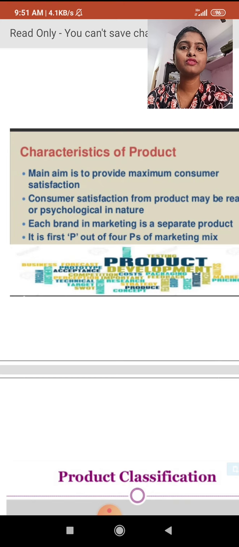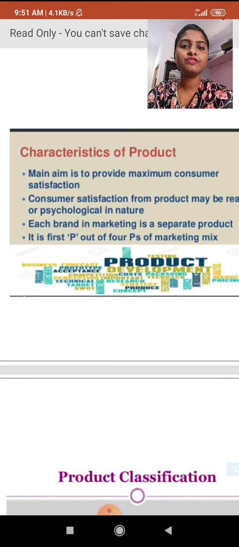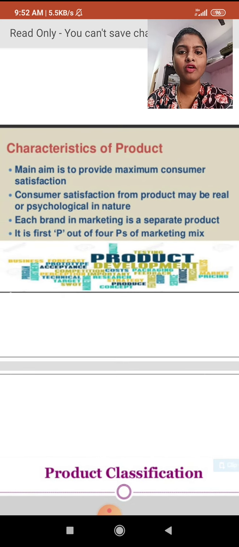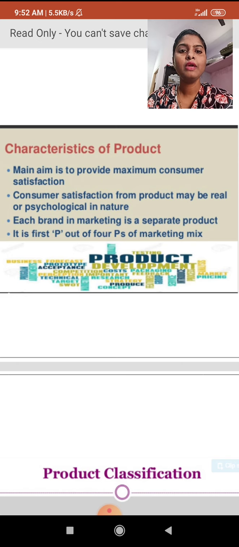For example, the consumer buys an anti-dandruff shampoo, so that shampoo should remove the dandruff completely, at the same time prevent hair fall, give silky hair and give good results. Then only the consumer will be satisfied. So the main aim is to provide maximum consumer satisfaction. And consumer satisfaction from the product may be real or psychological in nature.